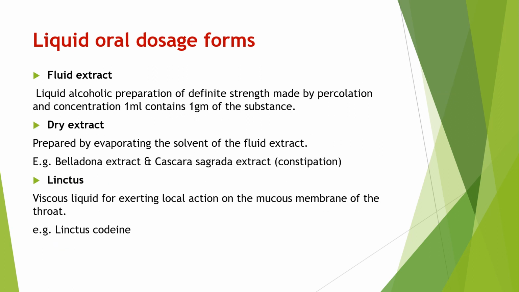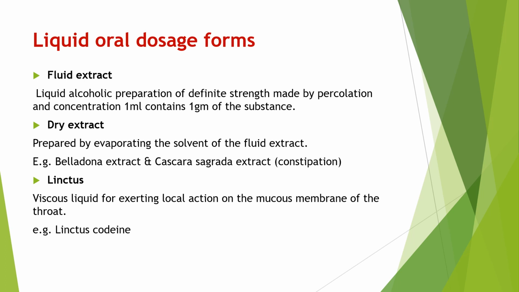Then another liquid oral dosage forms are fluid extract, dry extract and linctus. Fluid extract, it is a liquid alcoholic preparation of definitive strength which is made by percolation and concentration. 1 ml contain 1 gram of substance. Fluid extract, it is a liquid alcoholic preparation which is made by percolation and it contain concentration of 1 ml contain 1 gram of substance.